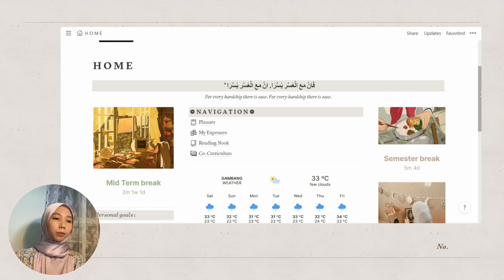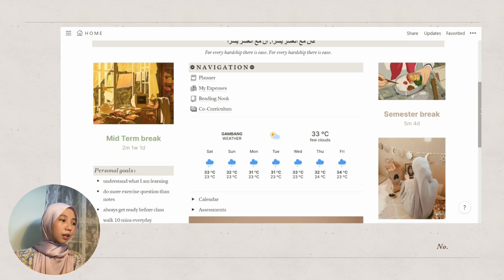Then we're going to go from column to column. The left side is where I have my midterm break countdown, and this is basically a widget that I got from a website that I will link in the description box. Then I also have my personal goal for the next semester. In the middle column, I have my navigation first. I put my navigation first because I wanted to quickly access my planner, my expenses, my reading nook, and also my co-curriculum.